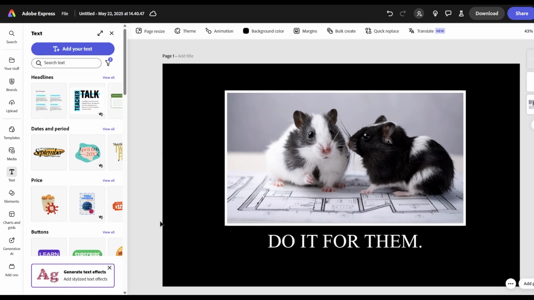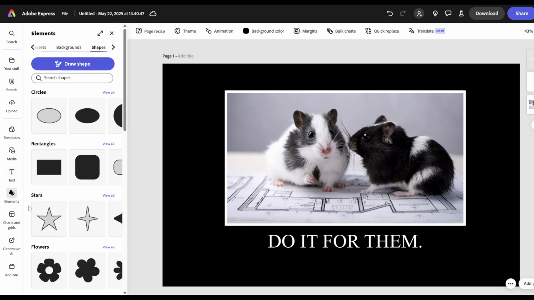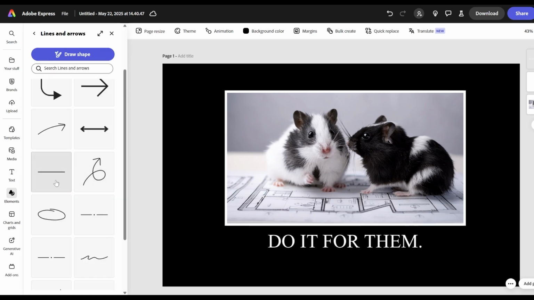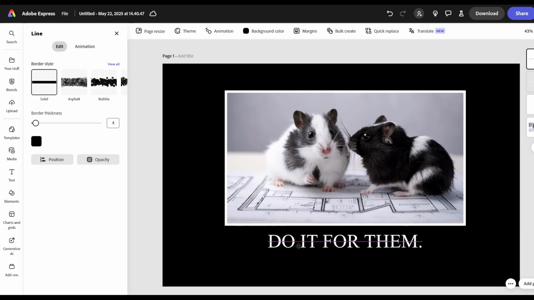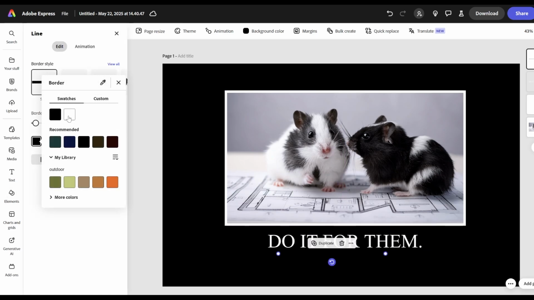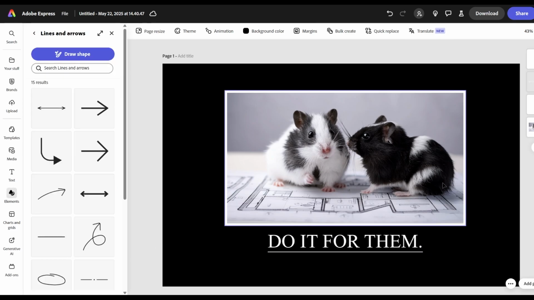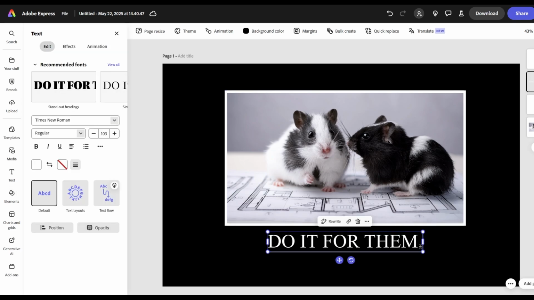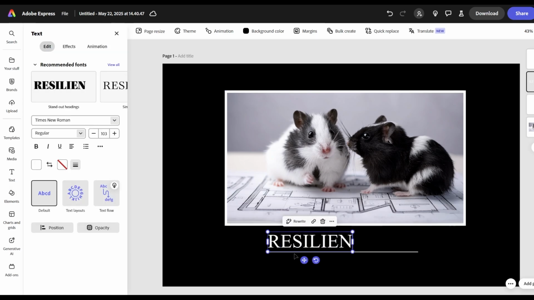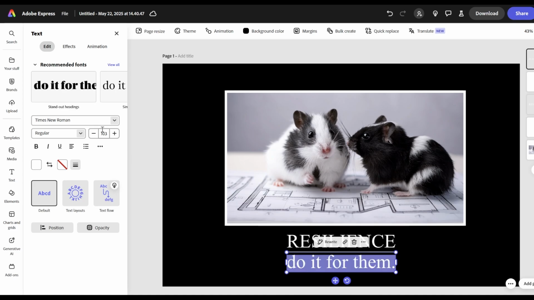So when I looked at some reference photos, there was always a big bold title and then some additional quote at the bottom with the border there. So I'm adding a border by going to my elements again. I'm just gonna choose a regular line, and I'm gonna make that white as well. And if I remember correctly, it was stretched out exactly to fit the title. That's right. And I don't think there was any punctuation, actually. So I'm just gonna retype my title, and the bottom text is smaller, so I'm just gonna adjust it.